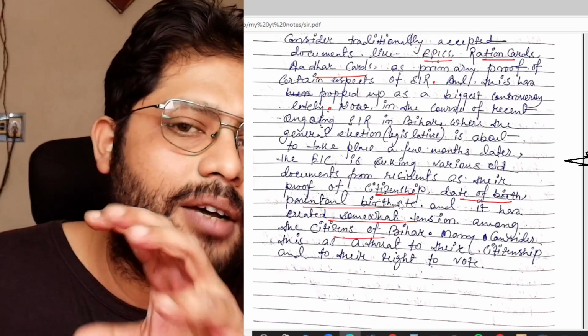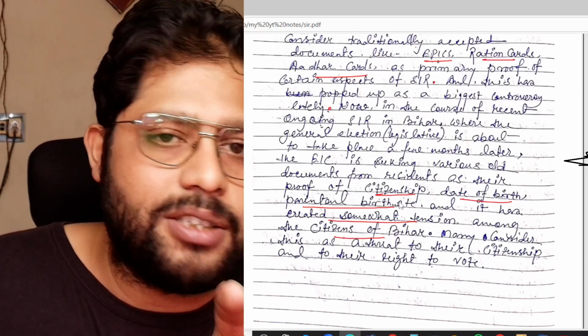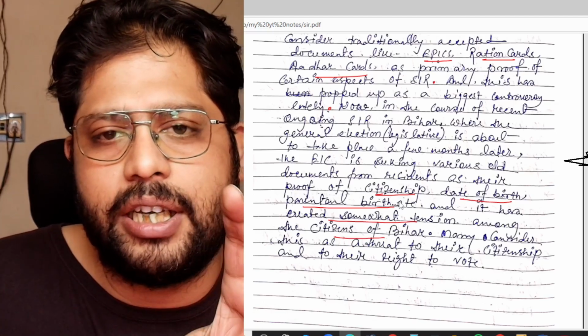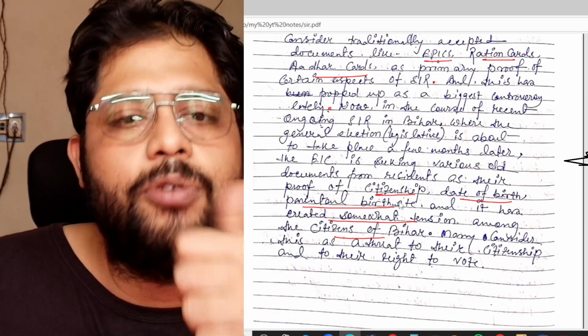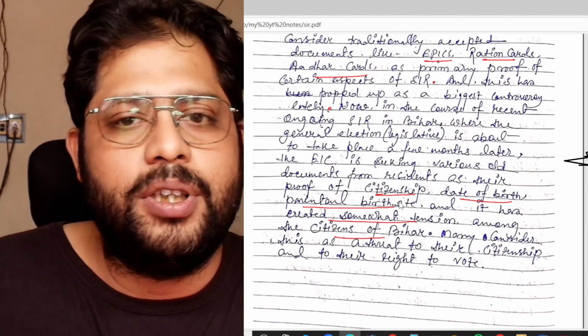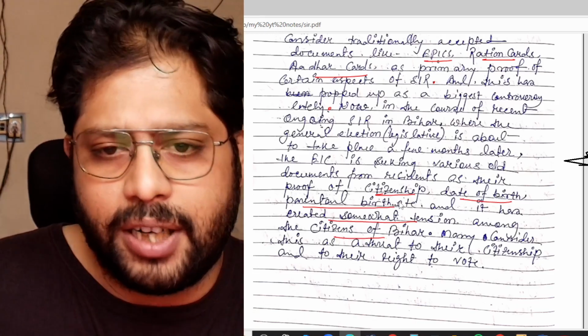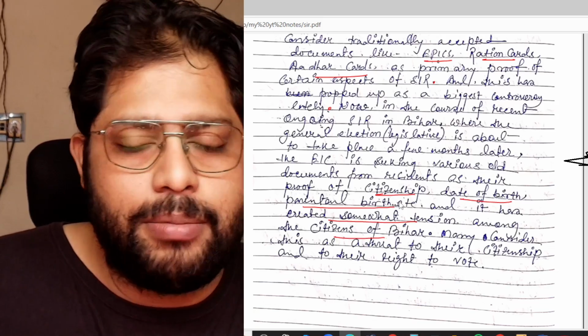The Commission is now seeking a lot of weird kinds of documents from the people, as proof of their birthplace or residence certificate, etc.